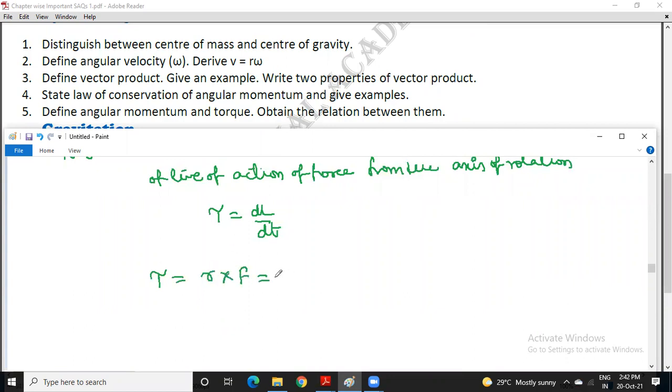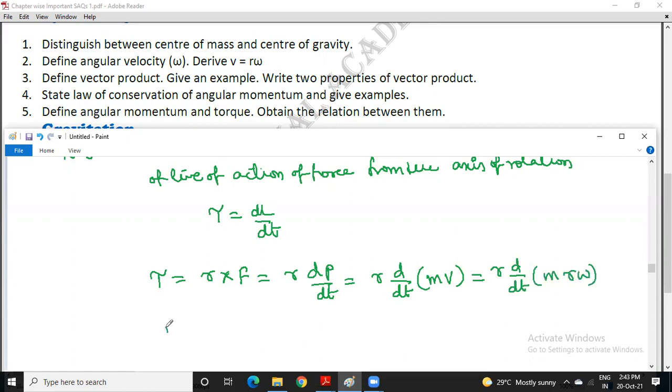So you can write this as R into m a. F is equal to, you can use even Newton's second law also, dP by dt. R d by dt. So this is going to be m v first. Even you can change v into R omega, with m into R omega.